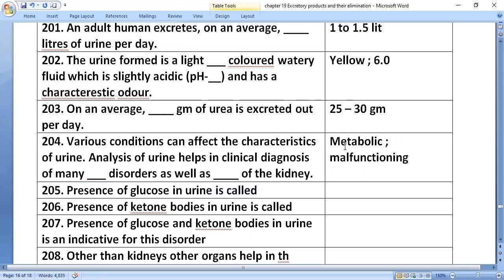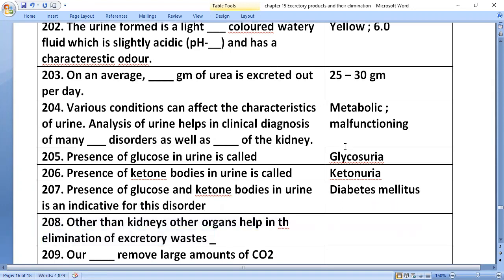Presence of glucose in urine is called glycosuria. Presence of ketone bodies in urine is called ketonuria. Presence of glucose and ketone bodies in urine is indicative of diabetes mellitus.